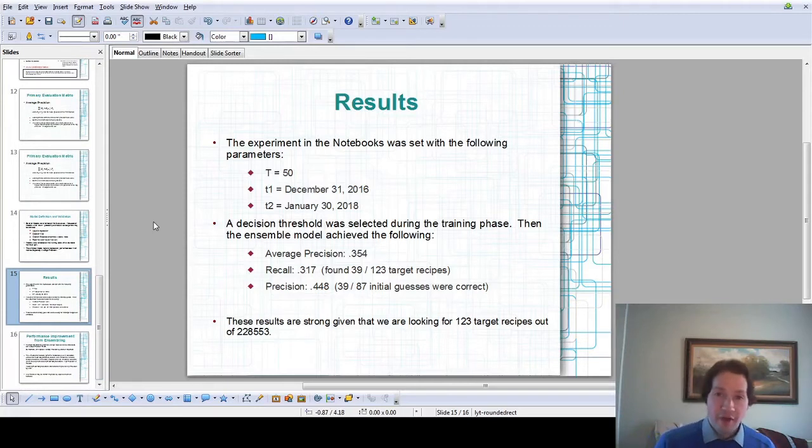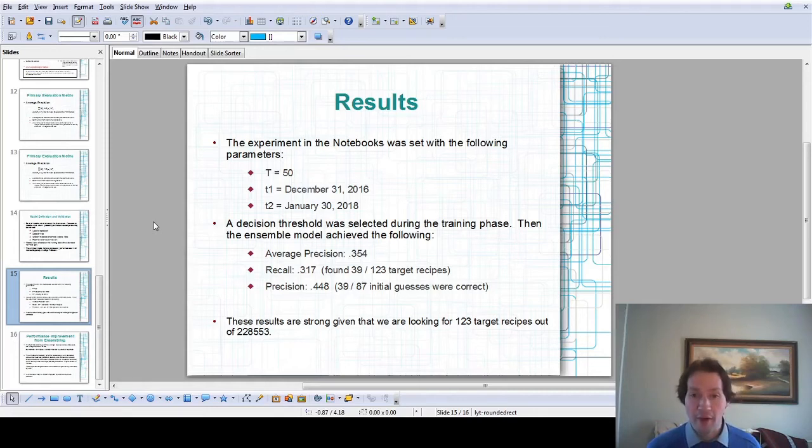So finally, we'll move to the evaluation phase. I'll talk about the results. So the experiment, which is included in the notebooks, used the following parameters. As I mentioned, we take a threshold of 50 recipes for popularity, and we start trying to predict on December 31st, 2016. We look 13 months into the future and try to guess what's going to have happened by January 30th, 2018. And when we evaluated on the test set using this data that we've reserved, the average precision was basically the same as it was in the validation phase, about 0.35.